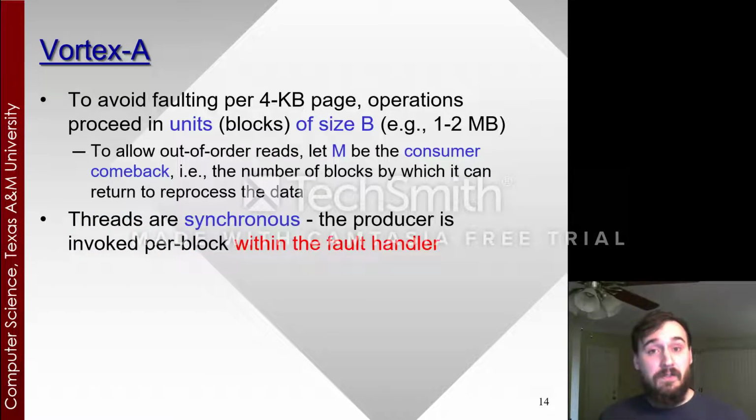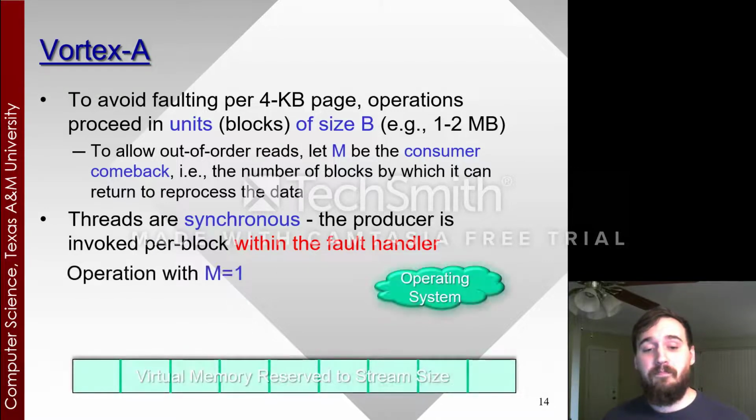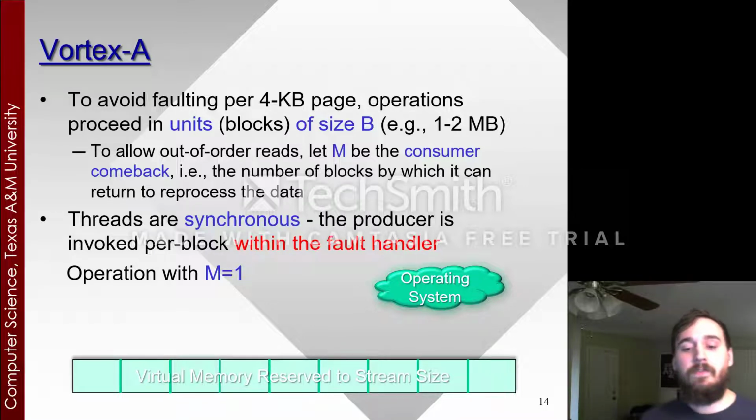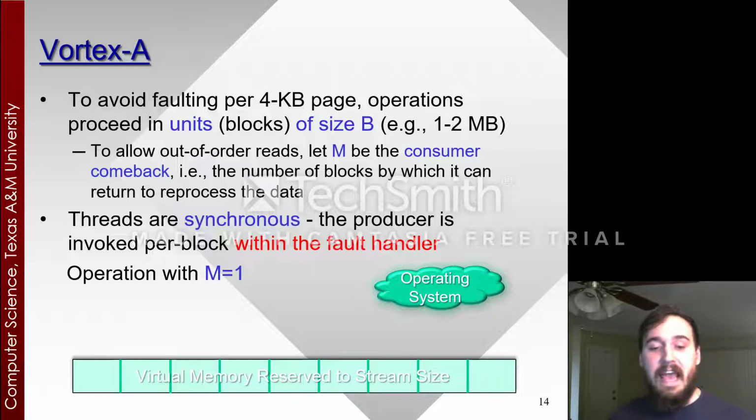Threads are synchronous. The producer is invoked per block within the fault handler. So let's check it out with M equals 1. We want the consumer to retain the one most recently used block during operation. Down here we've got our virtual memory stream that's reserved to the full stream size for the consumer to run along. The consumer is given access to the stream, tries to read the data, and faults at the beginning. This fault is caught by a user space fault handler.